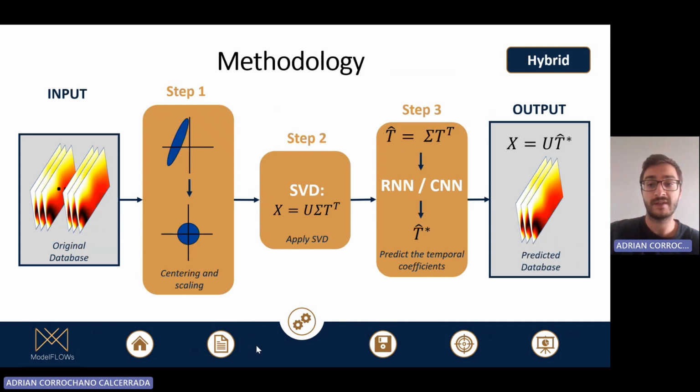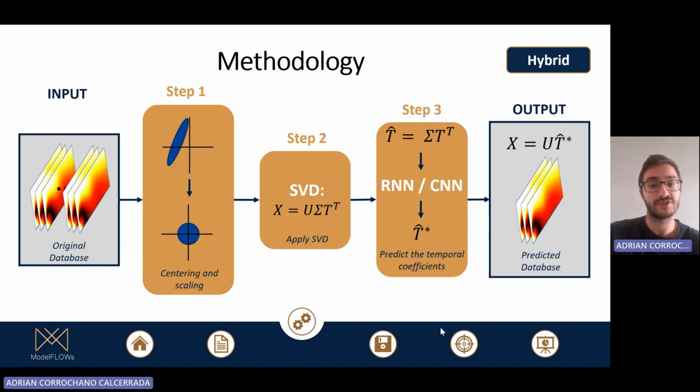Firstly, the variables of the database are preprocessed. This step is really important in combustion databases as the order of magnitude between variables varies a lot. In this case, the preprocessing techniques are the centering and scaling. Then, singular value decomposition is applied.